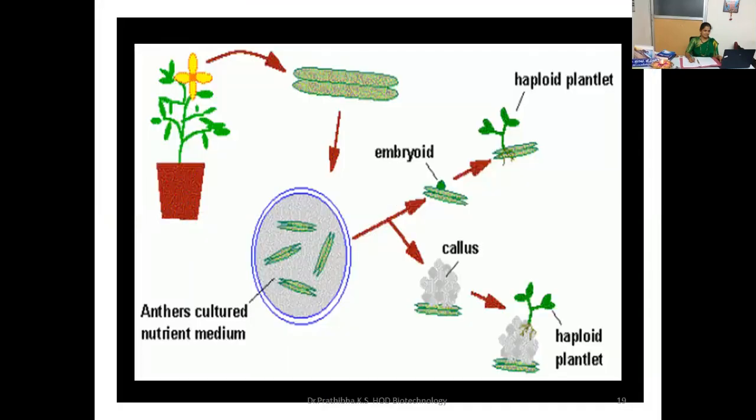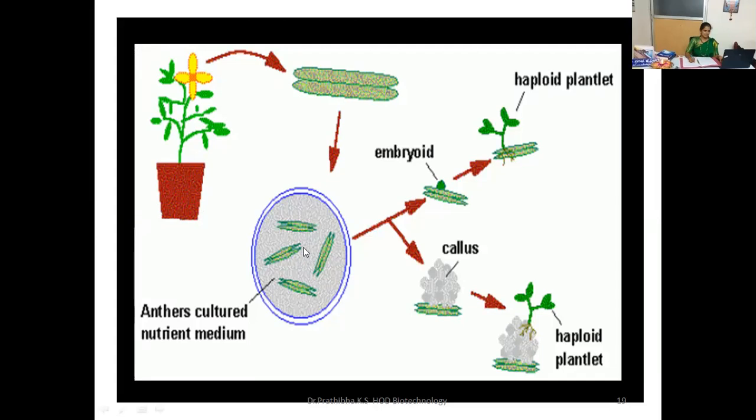And here I'm giving one example of direct organogenesis and indirect organogenesis. So this is the mother plant. From this mother plant, any part of the plant you can take. Here I've taken one example, anther, from this particular flower. I've excised the anther from the flower bud condition, and I have inoculated the anther in the tissue culture plate.